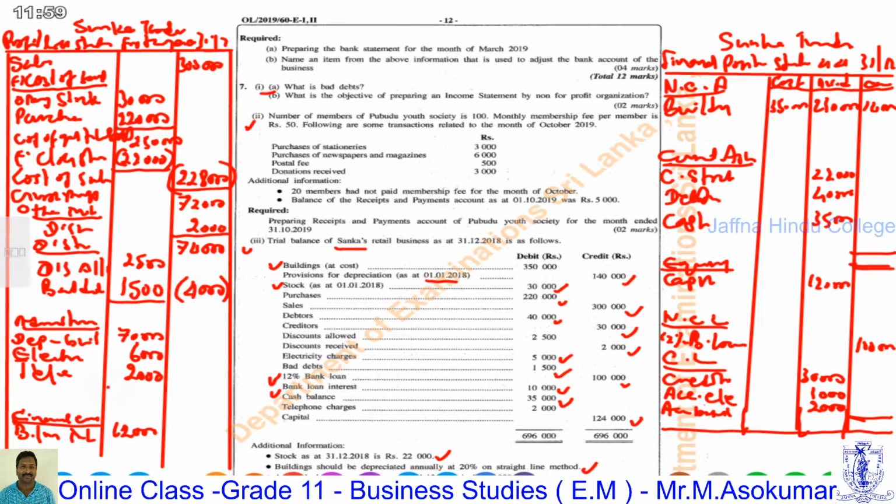Then administration expenses are 78,000 and financial expenses are 12,000.